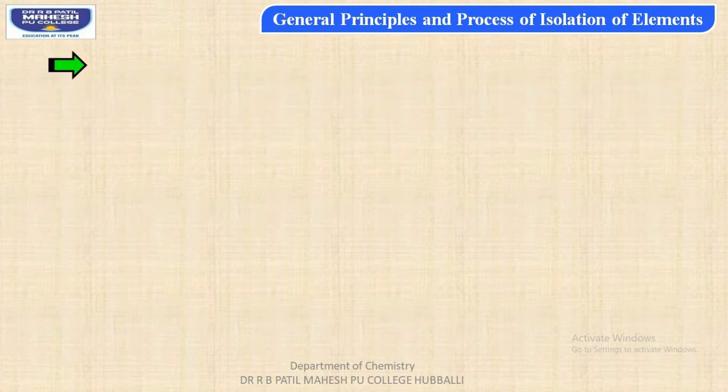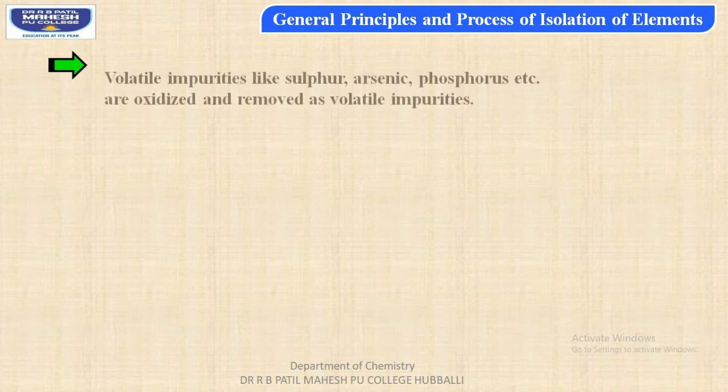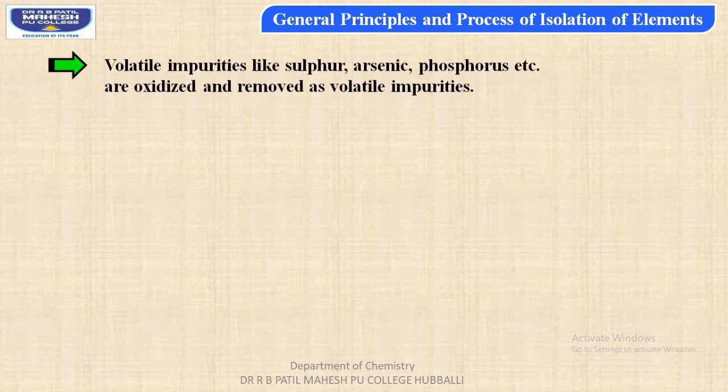The first one is moisture is getting removed by the process of roasting. And the second point is volatile impurities such as sulfur, arsenic, phosphorus, etc. are oxidized and removed as volatile impurities.